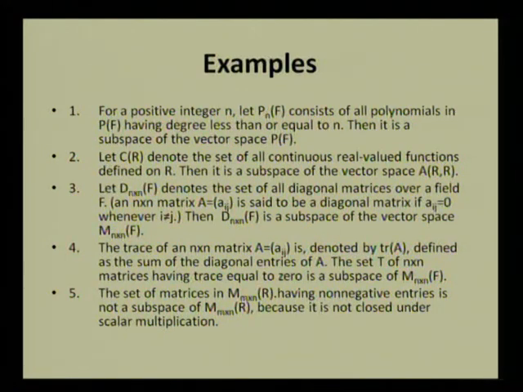The set of n cross m matrices over R having non-negative entries is not a subspace of that vector space because it is not closed under scalar multiplication.